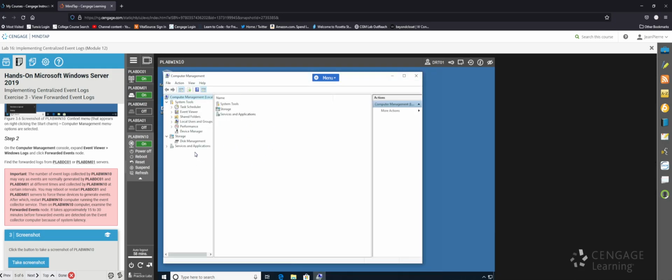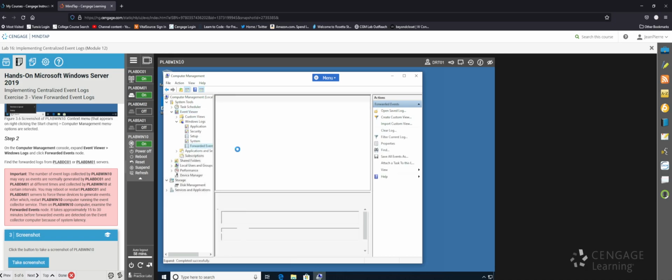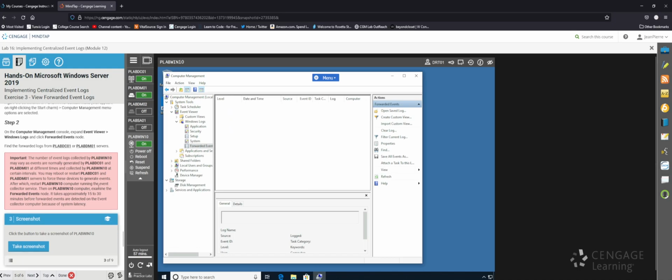So once we get here, they want us to go to Event Viewer, expand this, and then expand Windows Logs, and click Forwarded Events. So the very last one. And we have nothing. Okay.